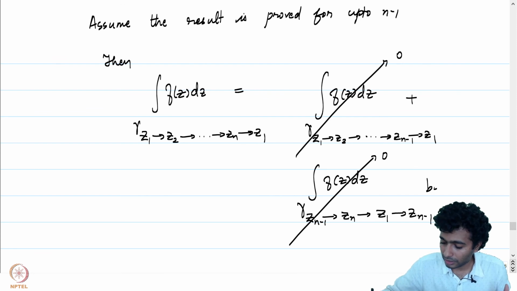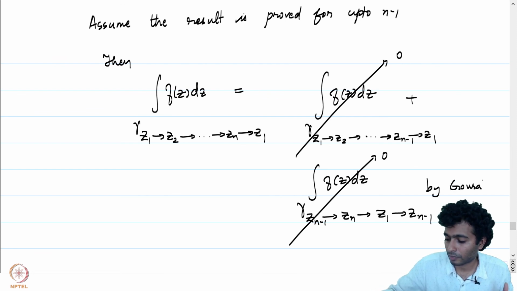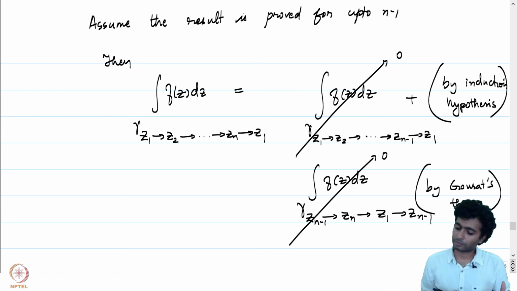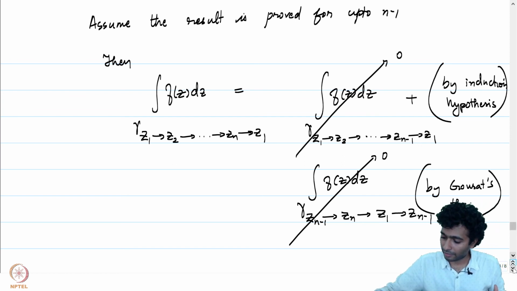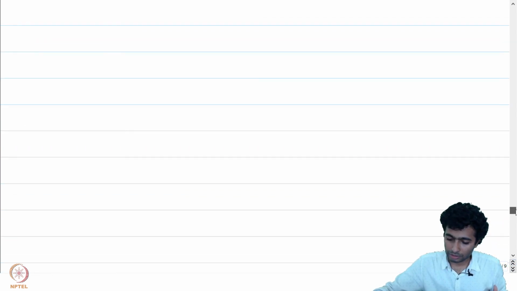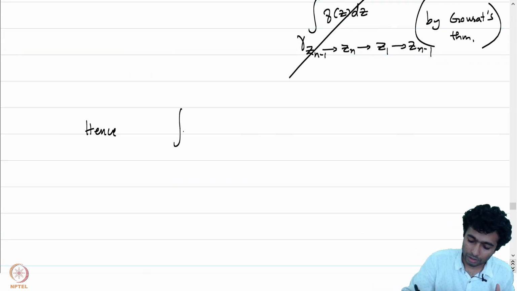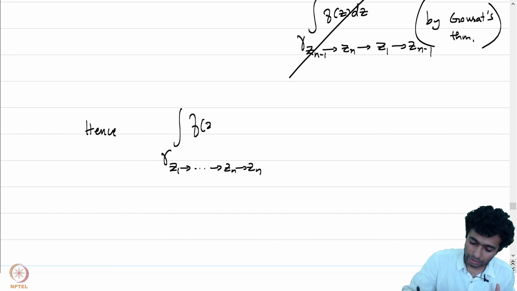This is by Goursat, and this is by the induction hypothesis. Both vanish, and we get to conclude that the integral of f over gamma z1 all the way up to zn to z1 is equal to 0.